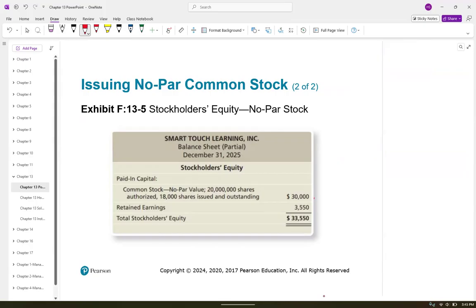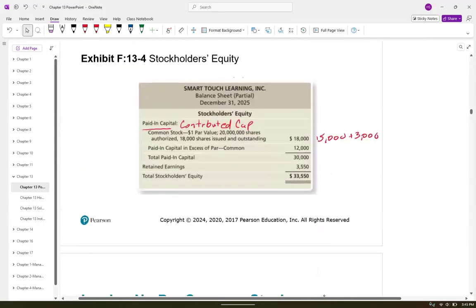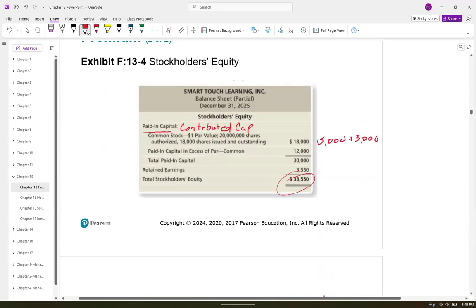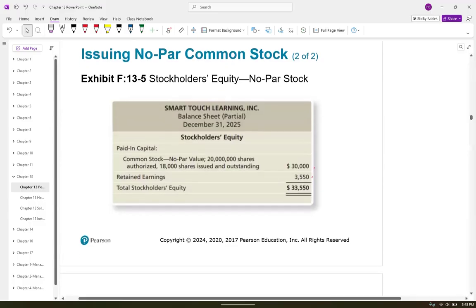The thing is, we don't necessarily have a number to figure out if there was a premium here. Okay, retained earnings was the same. Notice these two numbers were exactly the same, the 33,550. Okay, one's not really necessarily better than the other. One has a par value on its stock. This one does not have a par value.